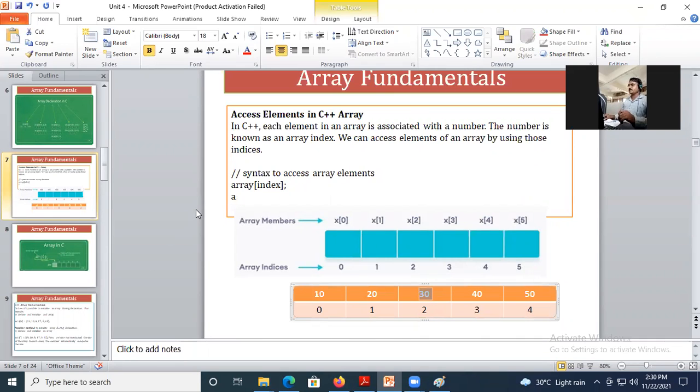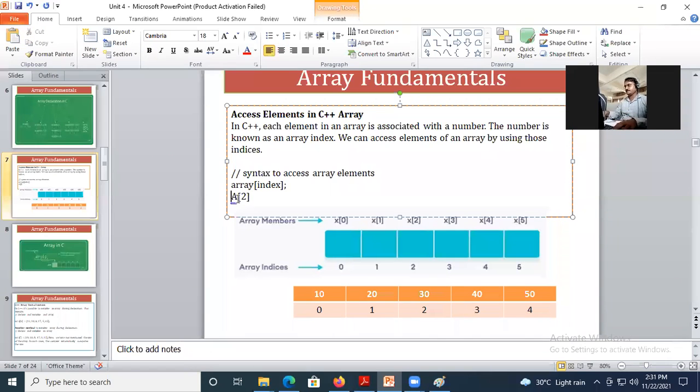If I want to retrieve 30, what will I need to do? What is its index? What is the index value of 30? Who will tell me what is the index value of 30? 2. 2, correct. If I write it here, a of 2.